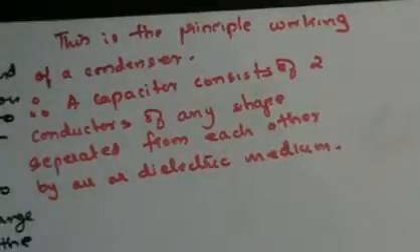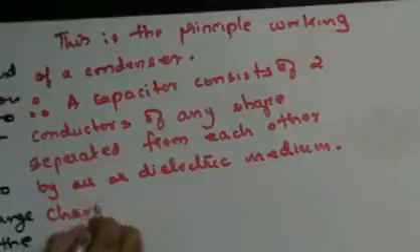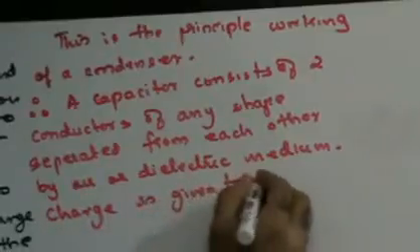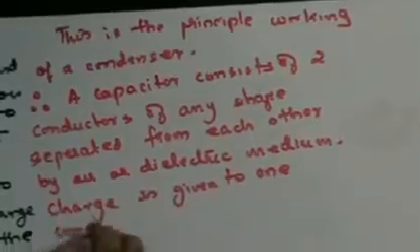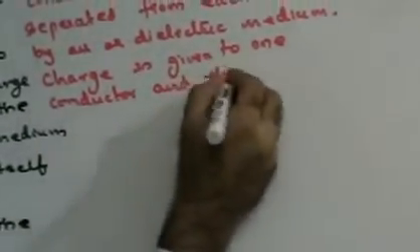Right? The charge is given to one of the conductors and the other conductor is kept earthed.